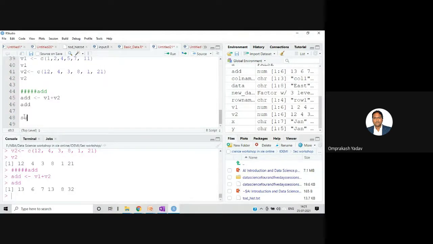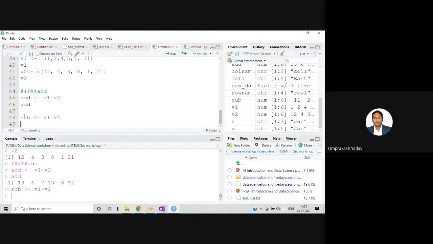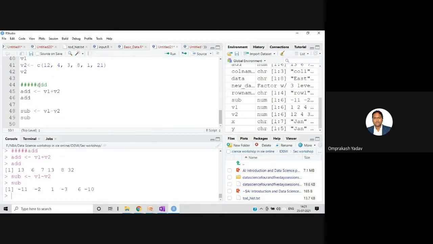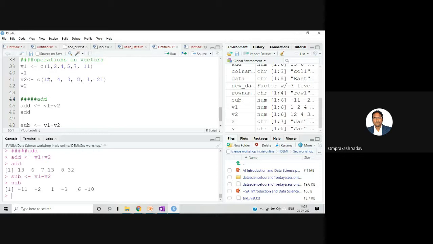Similarly, I can subtract also. Say v1 minus v2, right? And if you try to print the values, it will give you element by element. So for example, 1 minus 12 will give you minus 11, 2 minus 4 will give you minus 2, 4 minus 3 will give you 1. Okay, so like this, element by element, it will give you the subtraction.